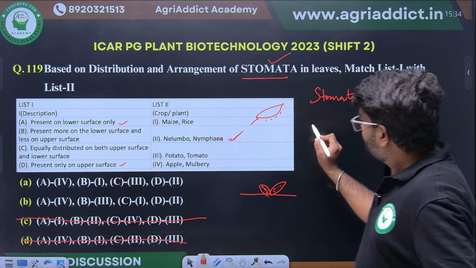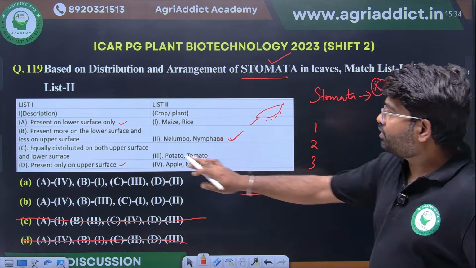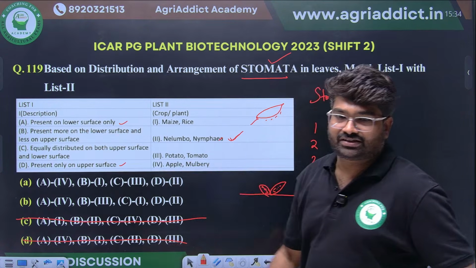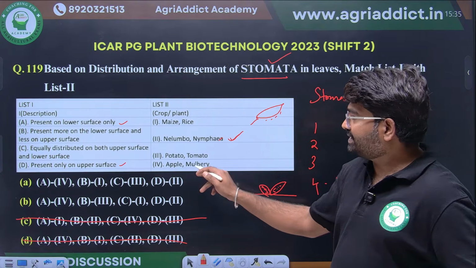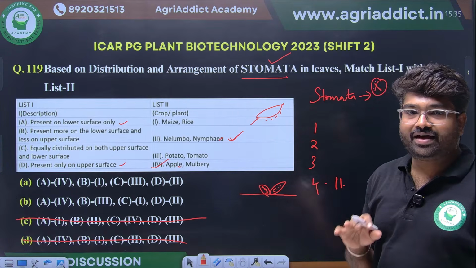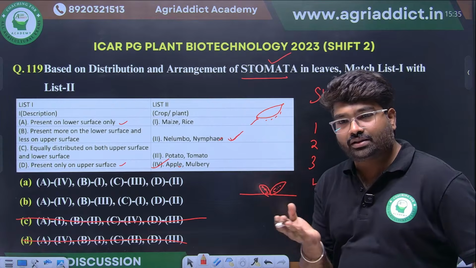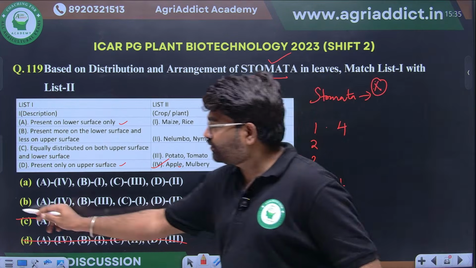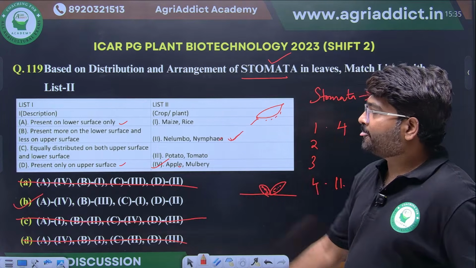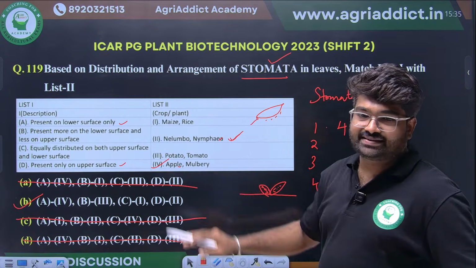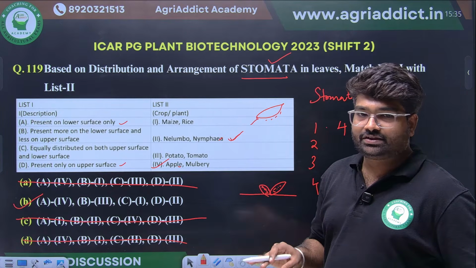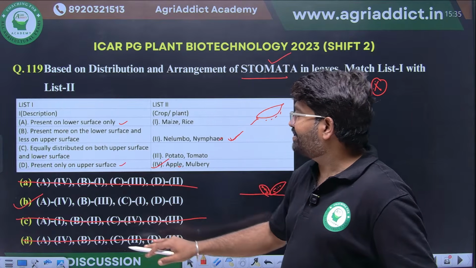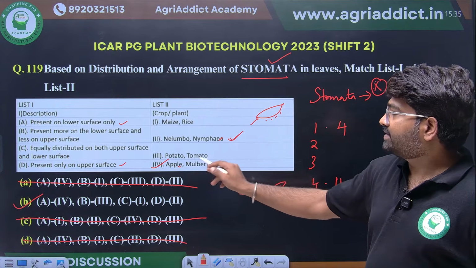So 1, 2, 3, 4. Fourth will come to option 2. Present on the lower surface only in cold region grown crops, for example apple and mulberry, that will have stomata present only on the lower surface of the leaves. So first one will come 4. This is the right answer. Stomata will be equally distributed in maize and rice. Present more on the lower surface and less on the upper surface is potato and tomato.